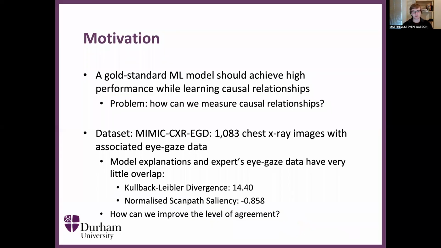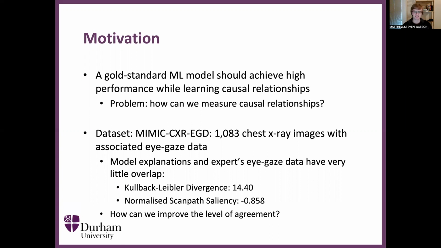Any gold standard machine learning model should be able to achieve high performance while learning causal relationships. But while measuring the performance of a model is easy, measuring its causal relationships is much more difficult. A couple of years ago, the MIMIC-CXR-EGD dataset was released, which is a collection of 1,083 chest X-ray images with associated eye gaze data from a clinical radiologist.